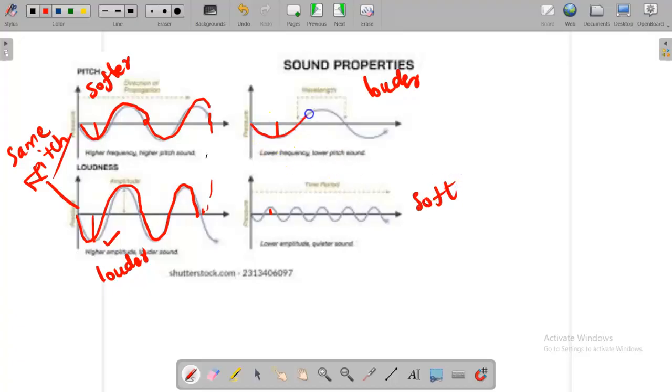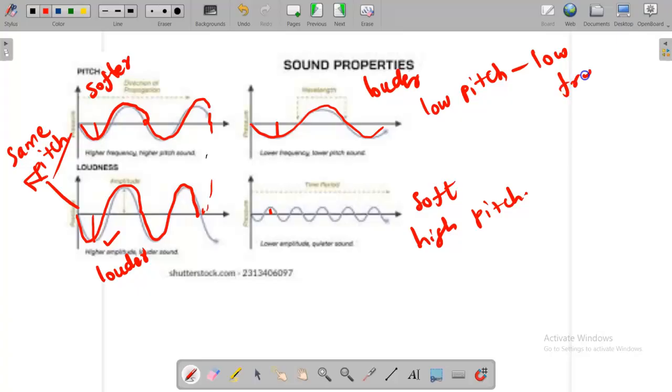And here the number of waves is less, so low pitch. More number of waves, high pitch. Low pitch is equal to low frequency, high pitch is equal to high frequency.